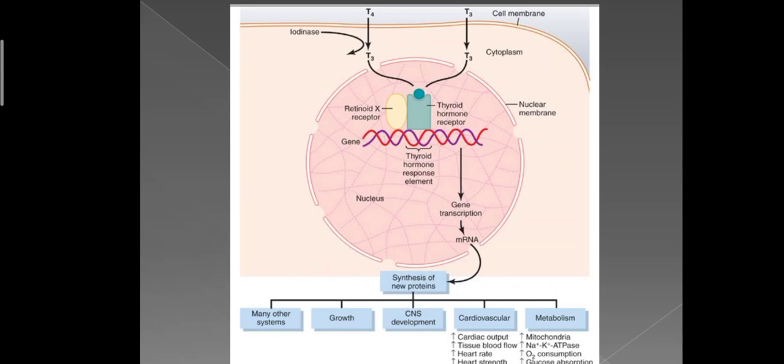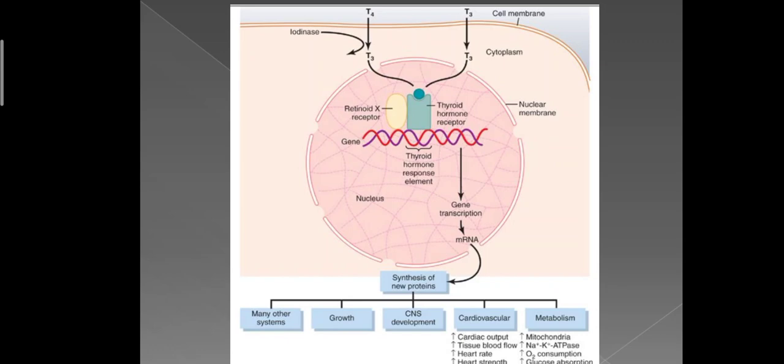These receptors form a heterodimer with the retinoid X receptor, RXR. Together they form a heterodimer, and they are located on a specific portion of the DNA which is known as the thyroid hormone response element. When the thyroid hormone binds with the receptor, it becomes activated and initiates the transcription process. A large number of different types of messenger RNAs are then formed, and this is followed within another few minutes or hours by RNA translation on cytoplasmic ribosomes to form hundreds of new intracellular proteins.